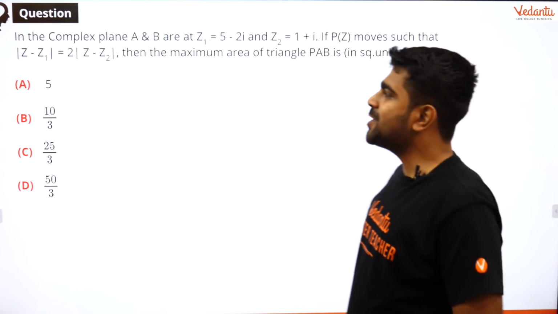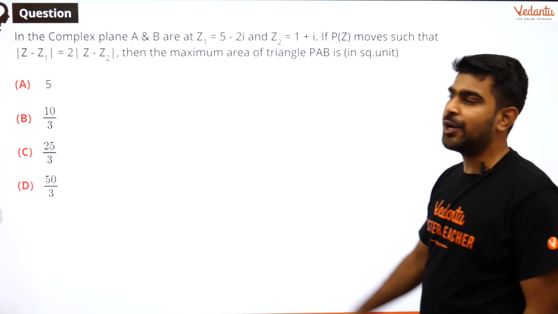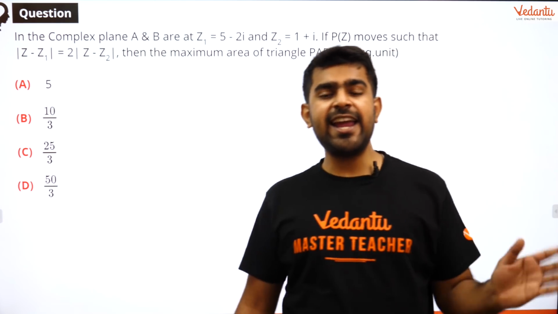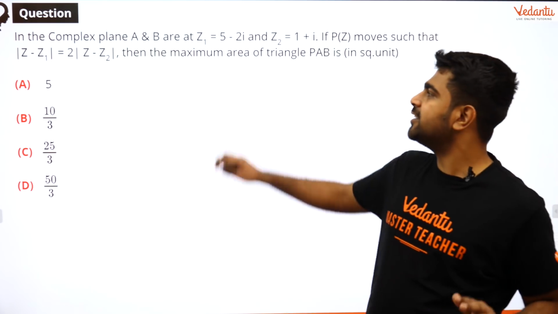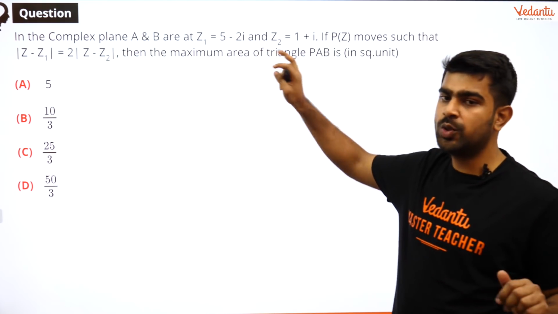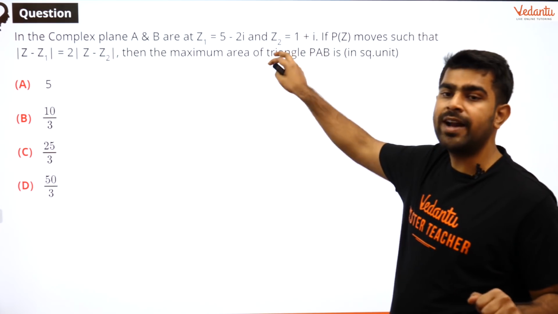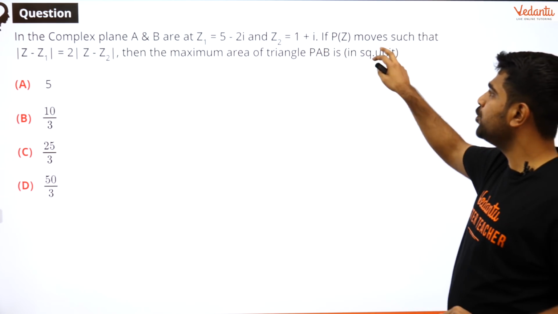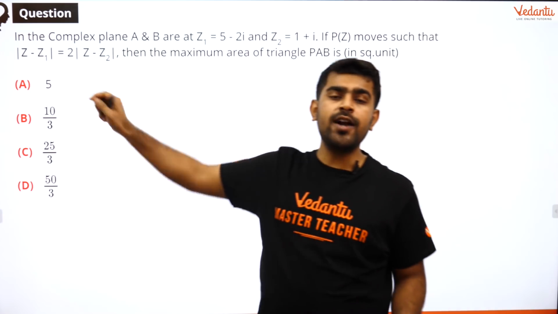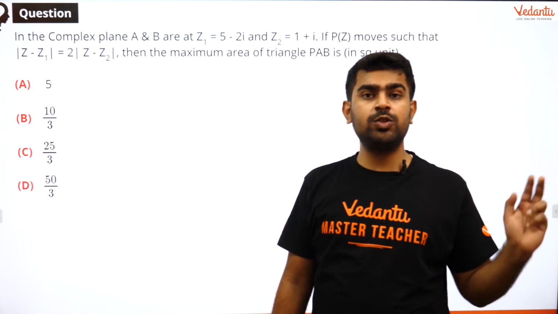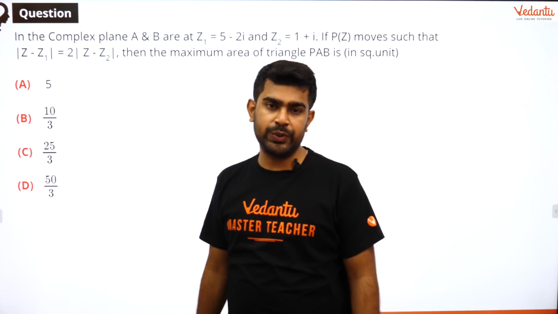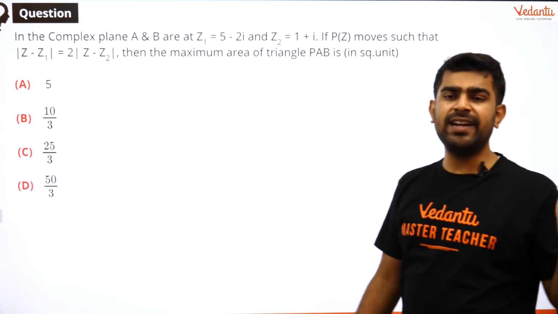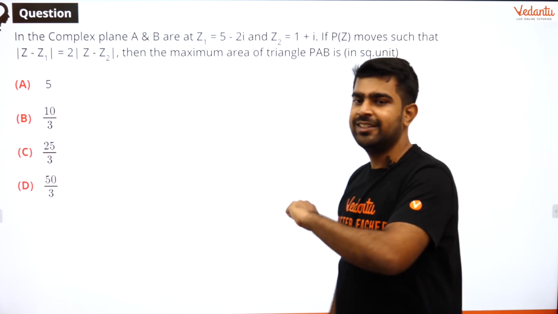Now, the second question that I have for you today is over here, which says, in the complex plane, A and B are 2 points which are Z1 = 5 minus 2i, Z2 = 1 plus i. If we have P(Z) moving such that mod of (Z minus Z1) is twice mod of (Z minus Z2), then what is the maximum area of my triangle PAB?